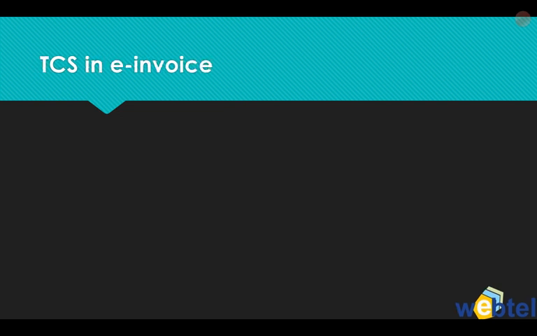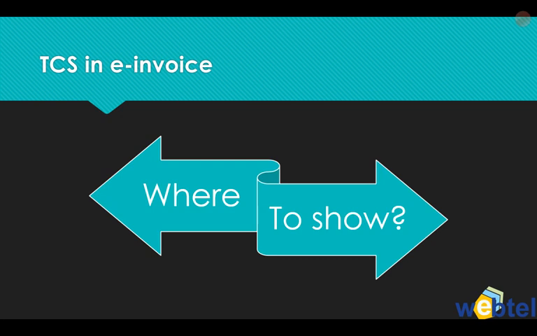Then another issue which arises for the corporates is TCS in E-invoice, how to handle that. The question is where to show it, because in a normal invoice that you issue to your clients, you show it in the invoice as a separate line item, but where to show it in an E-invoice? And as you are aware, from 1st of October E-invoice is mandatory for 500 crores and more, and from 1st January onwards, it will be applicable for companies of 100 crore and more. And from 1st of April 2021, it is proposed that it will be applicable to all the assessees.